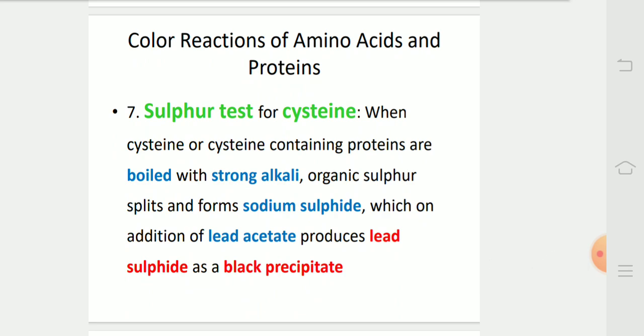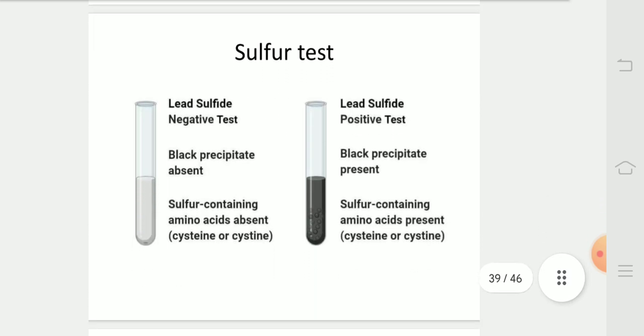Sulfur test for cysteine. When cysteine or cysteine containing proteins are boiled with strong alkali, organic sulfur splits and forms sodium sulfide, which on addition of lead acetate produces lead sulfide as a black precipitate. In this diagram, we can see that amino acids containing sulfur show black precipitate.